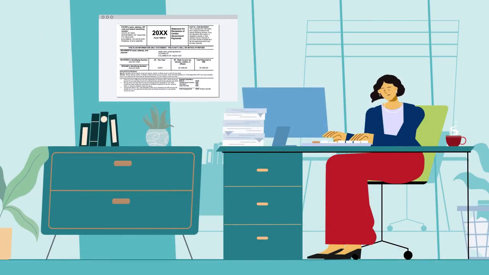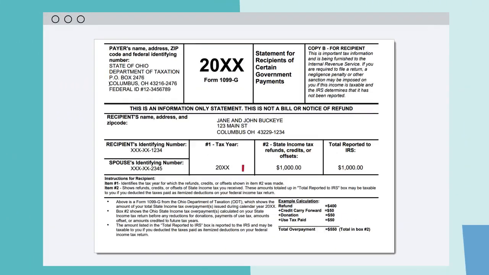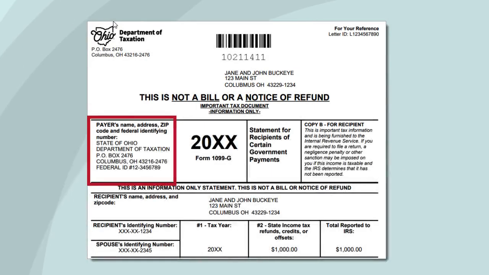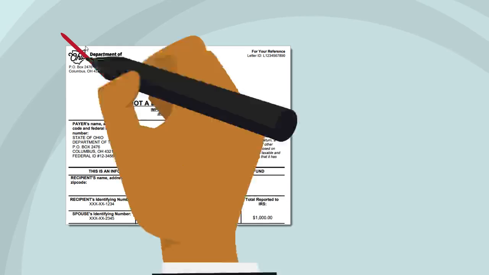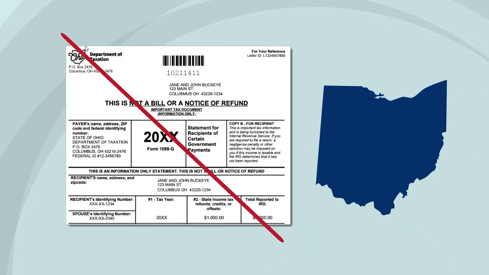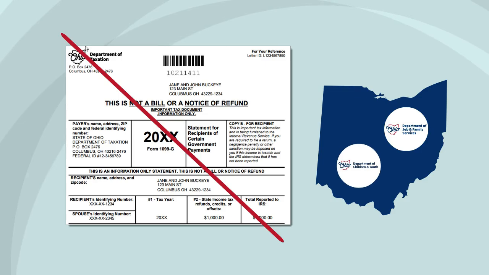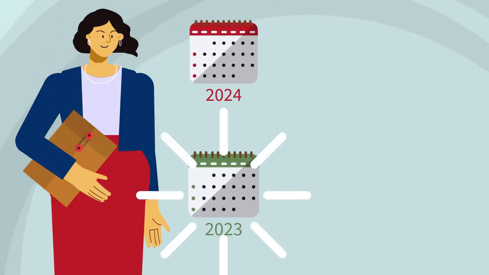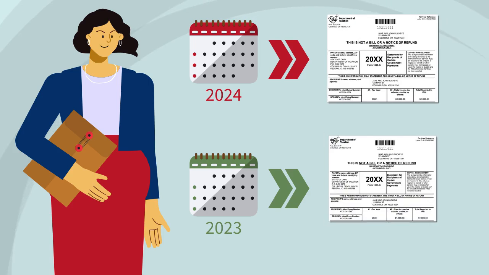If you file your own returns, you should review the federal return instructions to learn how to report state tax refunds. The 1099-G issued by the Ohio Department of Taxation is not needed when filing your Ohio state return. However, 1099-Gs issued by other agencies may be required, as they could be considered income statements. If you filed returns for multiple tax years, the 1099-G for each tax year will be sent separately.